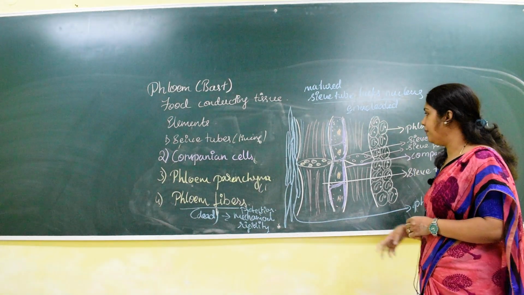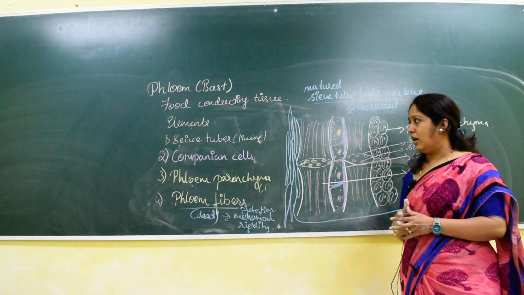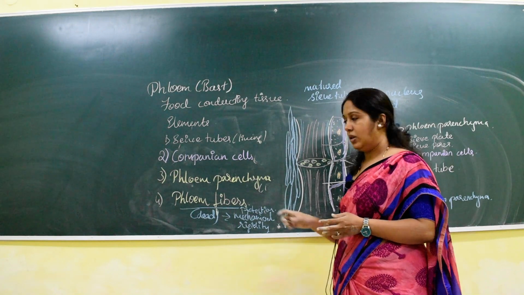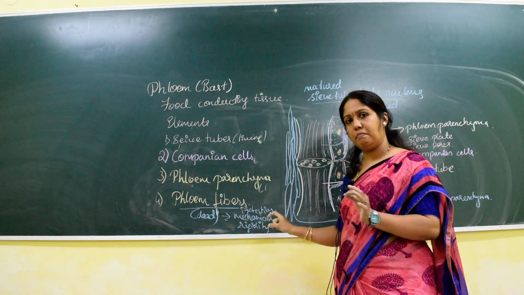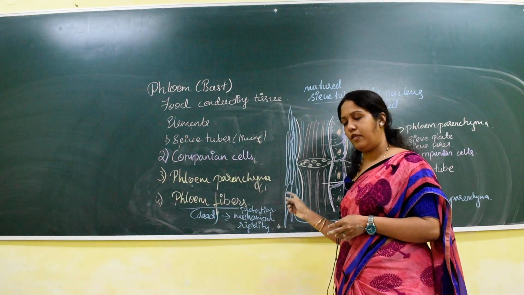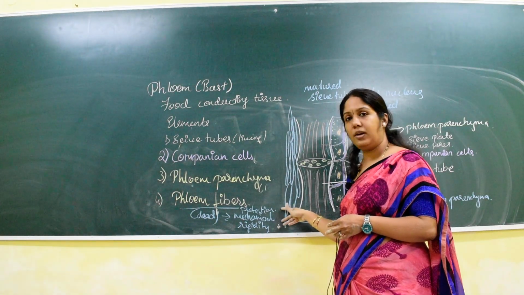So this is about the phloem tissue, and they will also ask which is a dead component of the phloem tissue, that is phloem fibers. You have to write it completely. If you write only fibers it is not correct. You have to write phloem fibers is the only dead component of the phloem.